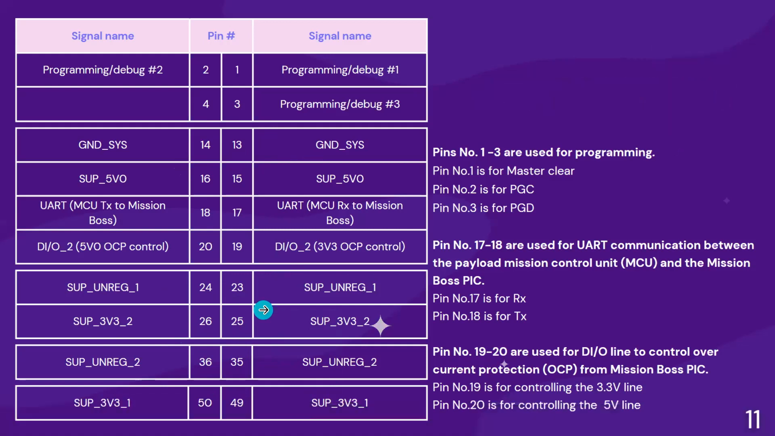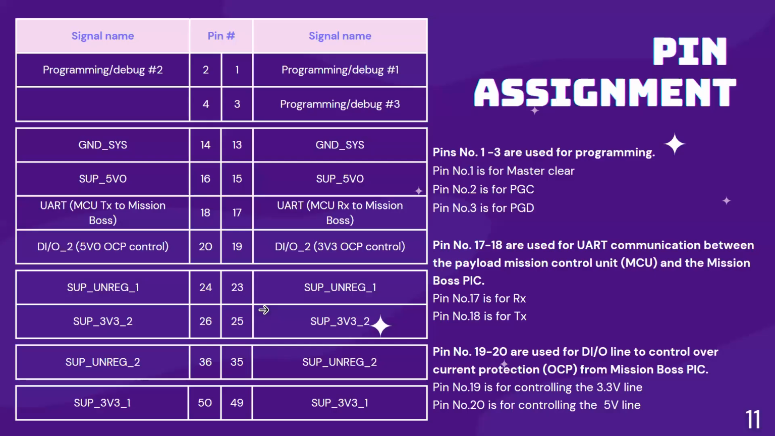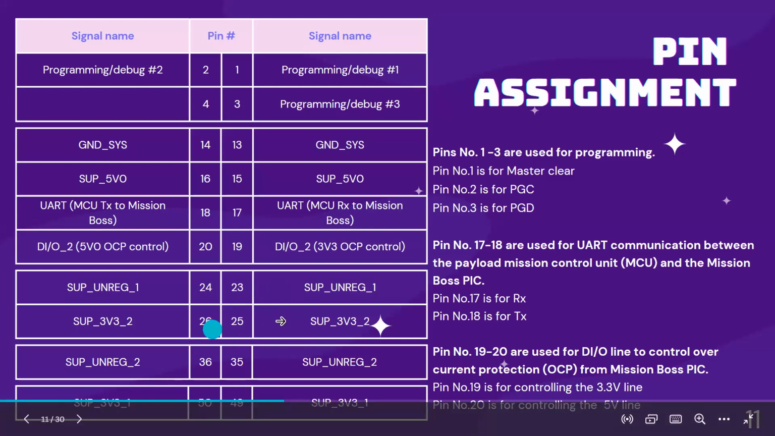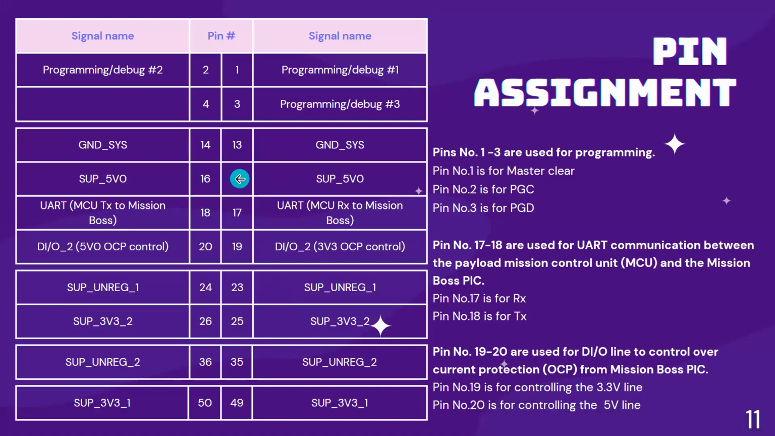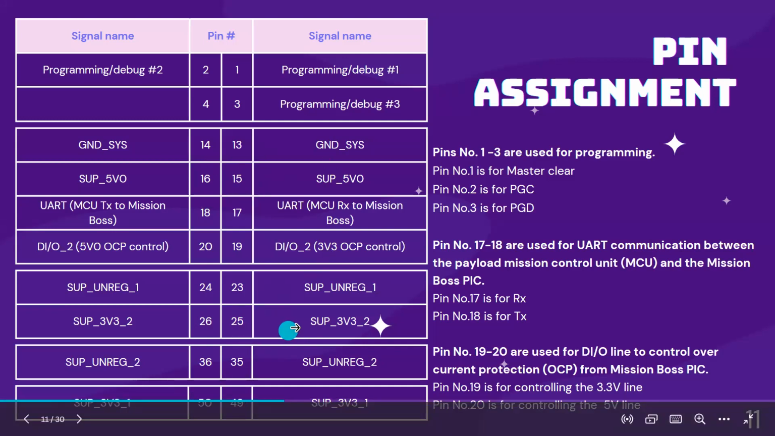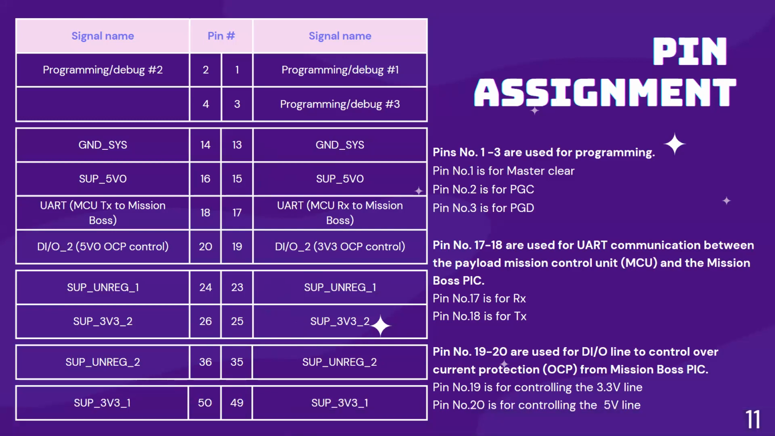So your board will use this power supply 3.32 and this 5 volt line. And 3.31 is also used for the bus system only, so you won't use these power lines. And the rest are 17, 18, and 19, 20.